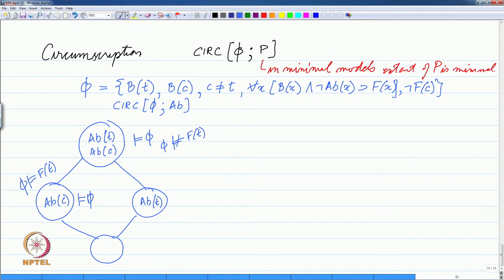So, there are two models, let us call them M1 and M2. And the definition of circumscription is that we can infer that Tweety flies if it is entailed in all the minimal models essentially. Now, there are two models here, one of them is minimal and the other one is not minimal, and we can infer in M1, which is the smaller of the two models, that Tweety can fly.